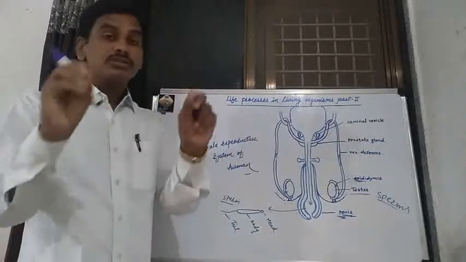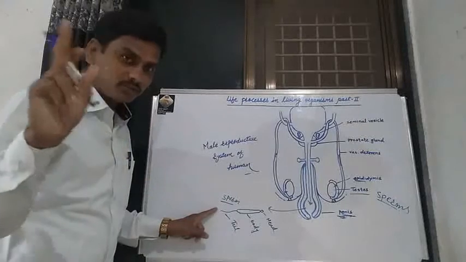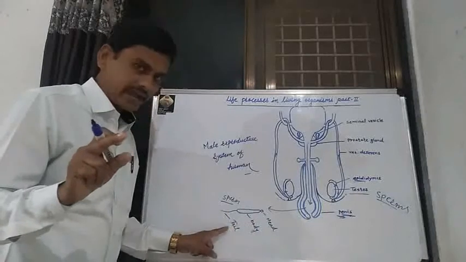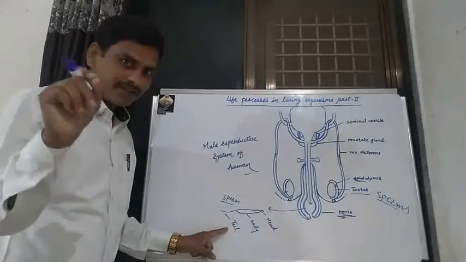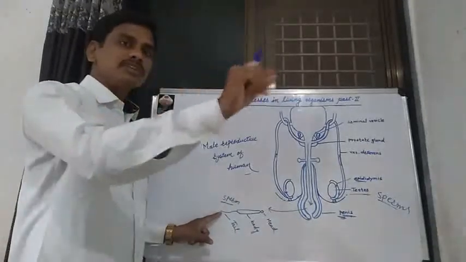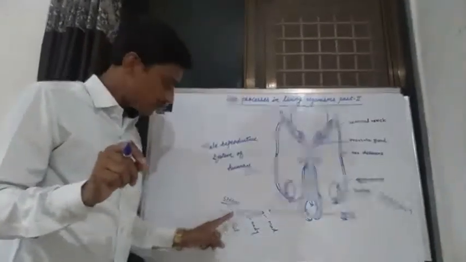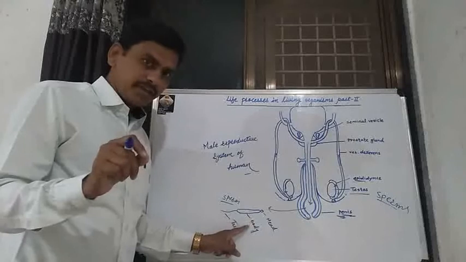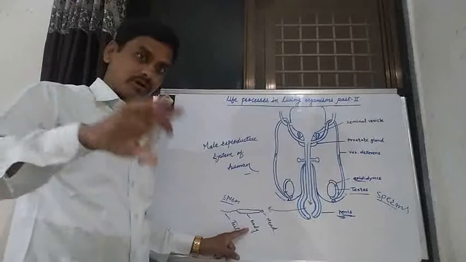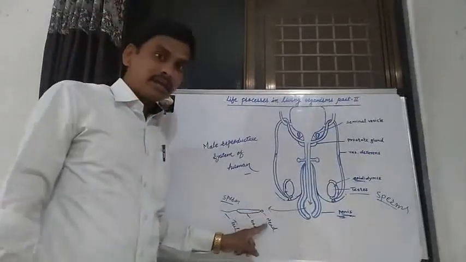Now the structure of the sperm. The sperm is divided into three parts, known as head, body and tail. The tail is a flagella-like structure. By using the tail, the sperm moves from one place to another. Movement of the sperm is carried out by the tail. In the body there are mitochondria, and production of energy is carried out in the body by mitochondria. And genetic information is present in the head.